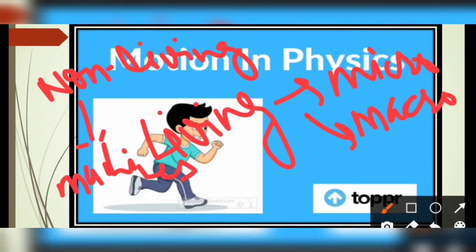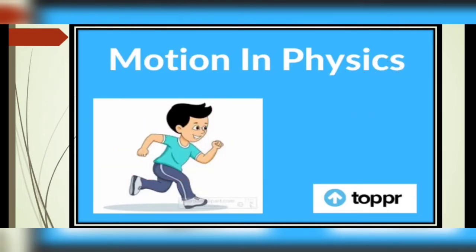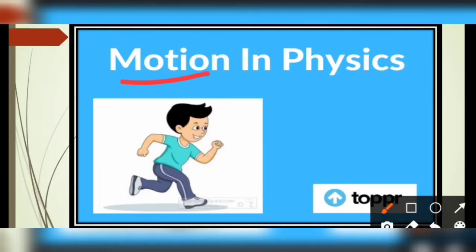They move as per our requirement, but they cannot move without external help. So all these examples make it clear that motion is a movement of something.